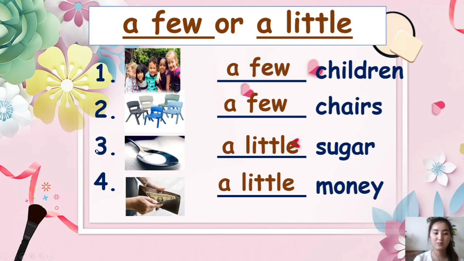Okay, so let us read from number 1. A few children. Number 2, a few chairs. Number 3, a little sugar. And number 4, a little money. Okay, so now you know how to use the words few and little and when to use them.